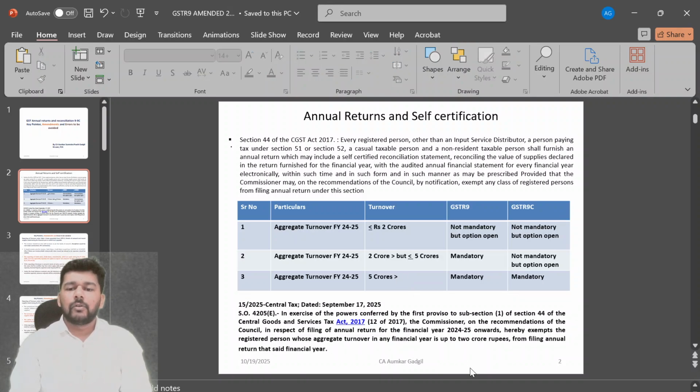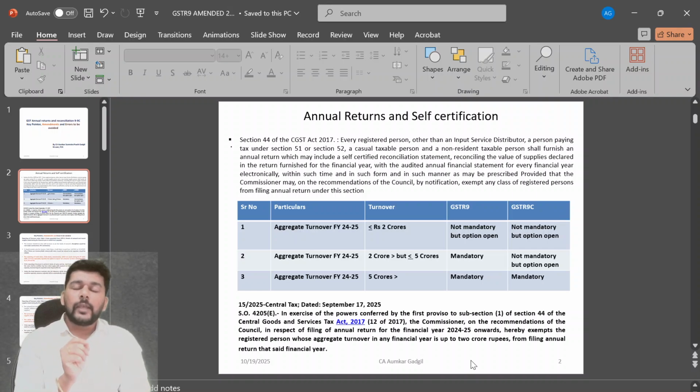Now, one of the perceptions that was getting developed was that if the aggregate turnover in any financial year is up to 2 crores, then the annual return is exempted. See, here the problem is that it specifically says that a registered person whose aggregate turnover in any financial year is up to 2 crores is exempted from filing the annual return for that said financial year.